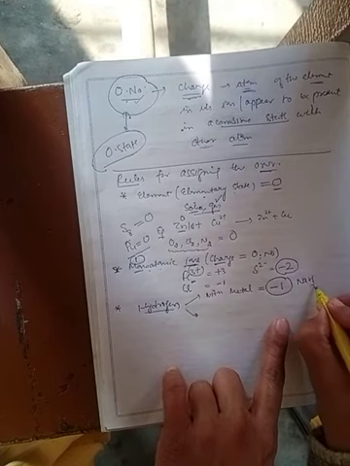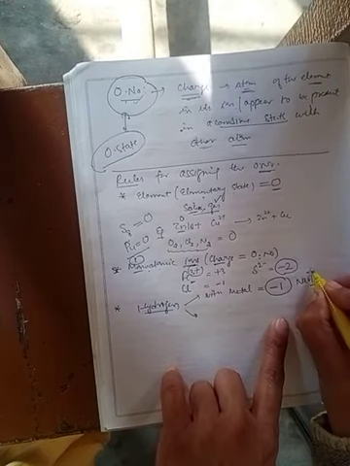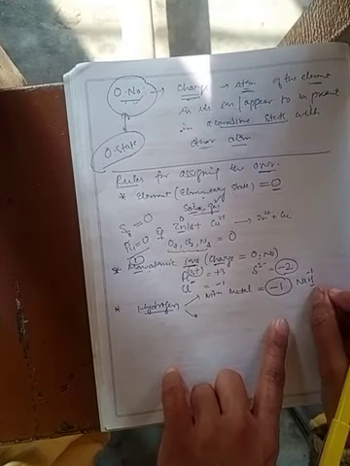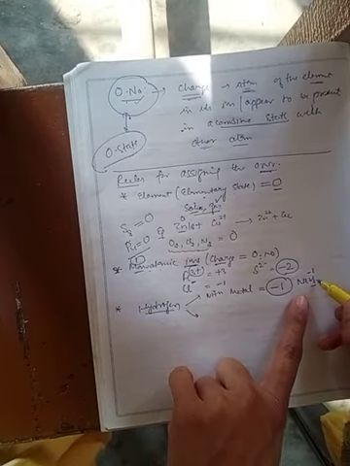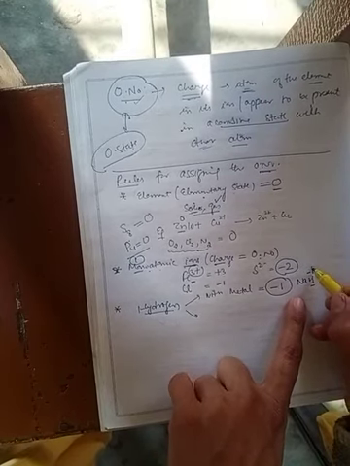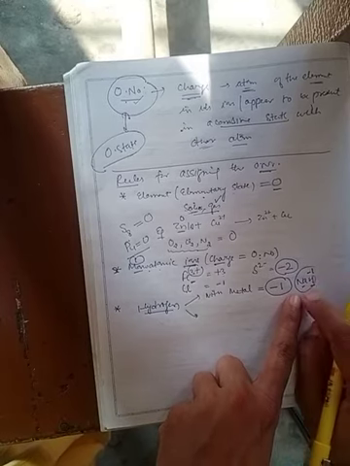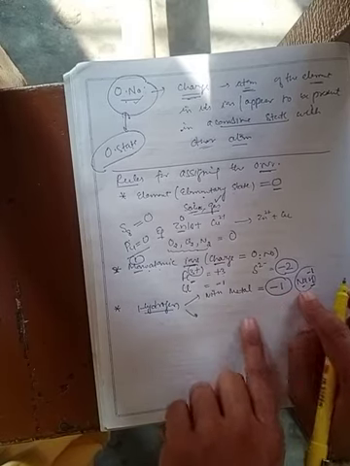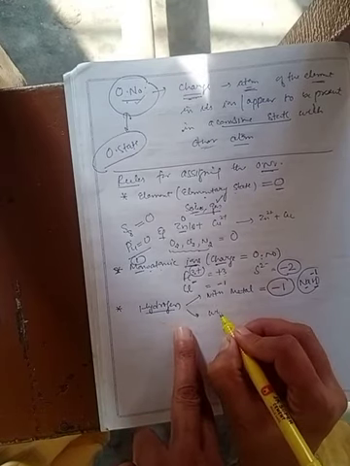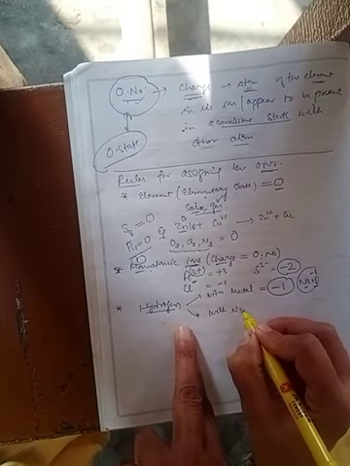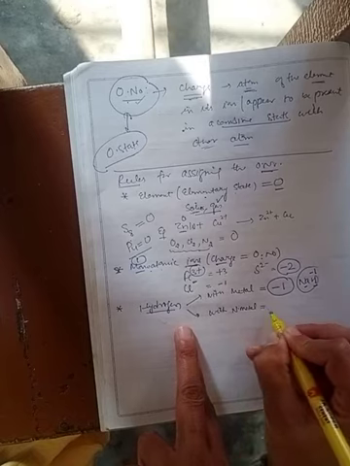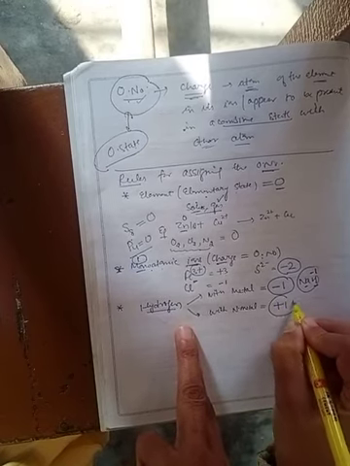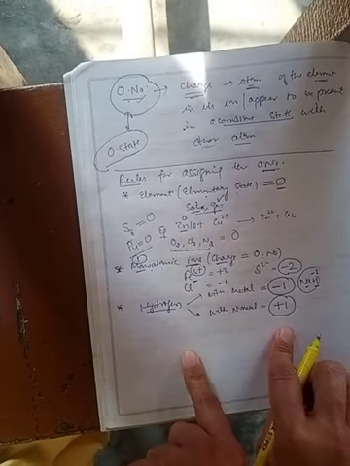Now in this case the charge present on hydrogen is equal to -1. Clear? The charge or oxidation number of H is -1, and from this we can calculate the oxidation number of the metal. Clear? Now when this hydrogen is present with non-metals, in that case the oxidation number will be considered as equal to +1.